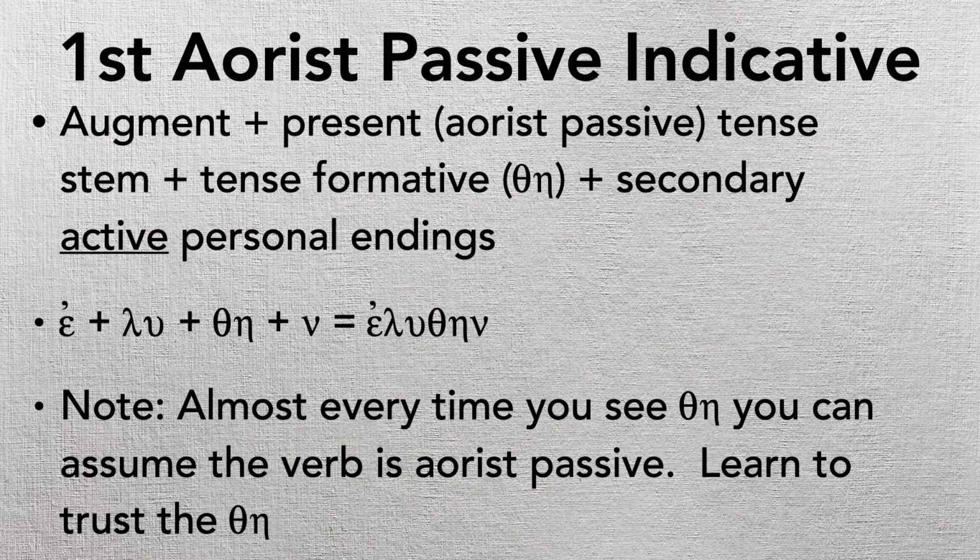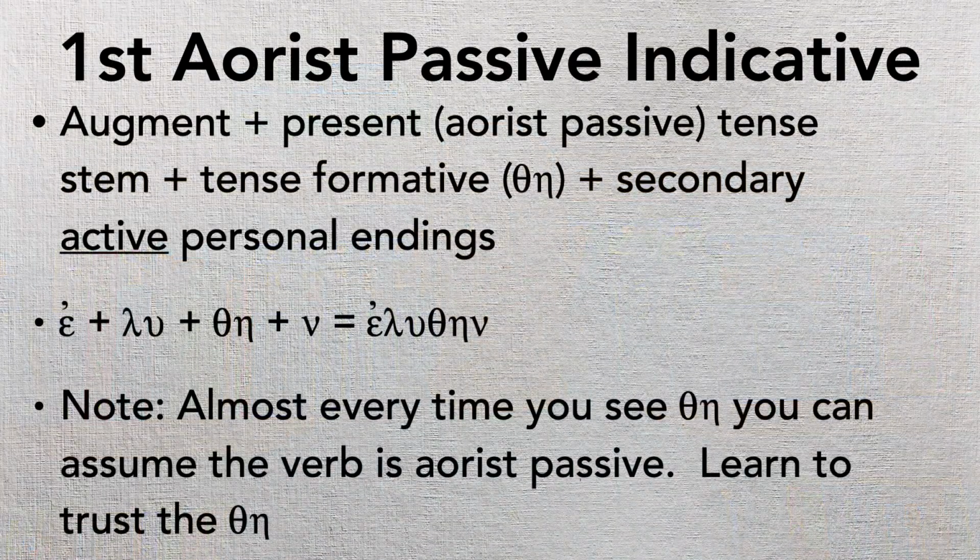So we're going to start out with an augment at the front. Okay, remember augment is that epsilon on the front, indicates past time, kind of like a timeline looking backwards that reminds us that it's past time. Then we're going to use the aorist passive tense stem, but remember I call it the present tense stem because it's that regular stem that we learned with the present. It's the lexical form stem. It's what we are good at recognizing.